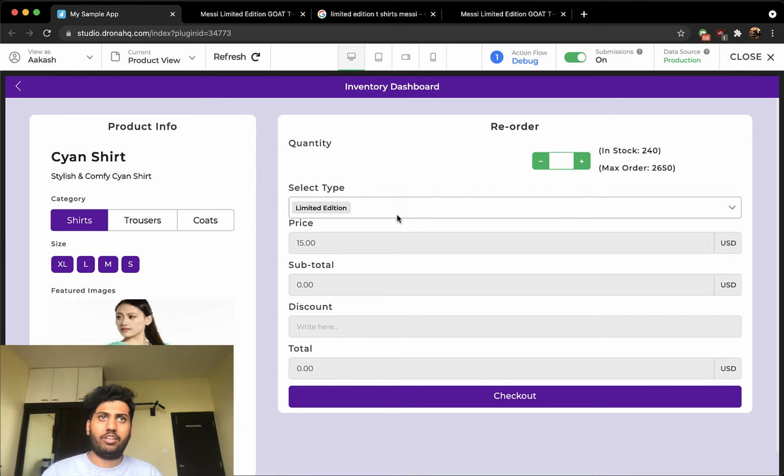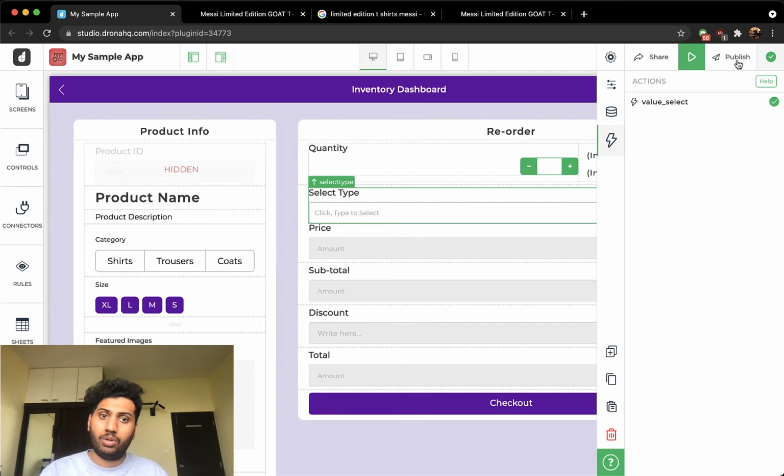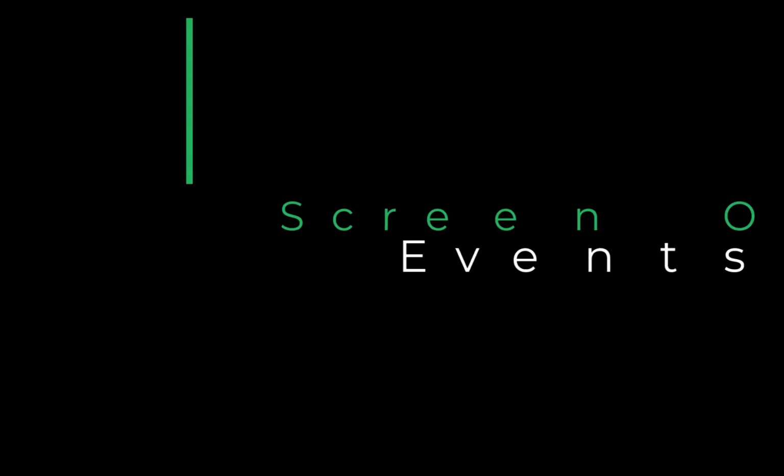For example, I can first check in my database whether I have quantity of limited edition shirts left before sending an approval. Or as always, I can send a notification to my manager for approval. I can send a customized email to the user if he purchases a limited edition shirt, saying thank you for supporting him. So the possibilities, as always, are endless.